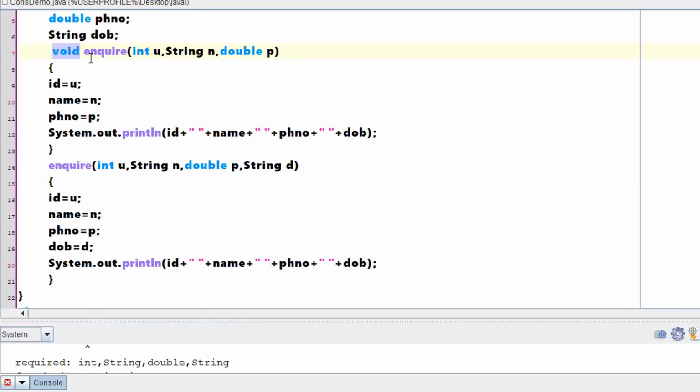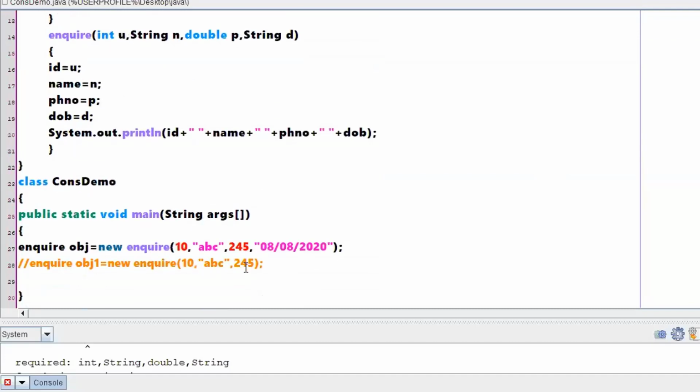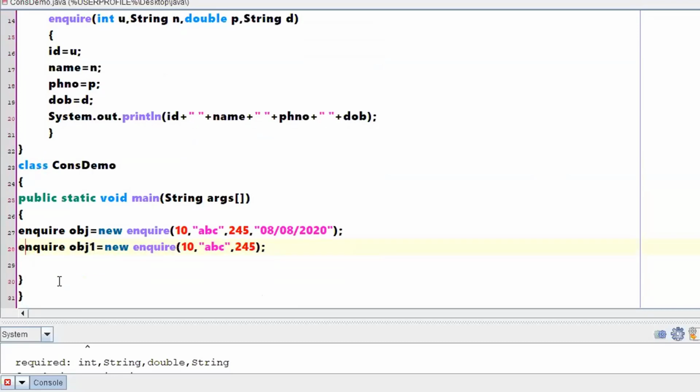Understood? If you are giving a return type for a constructor, it will consider this particular part as a normal method, not a constructor. So if I want to call this particular method, how will you call it in a general fashion? It means, generally, how will you call a method of your class?